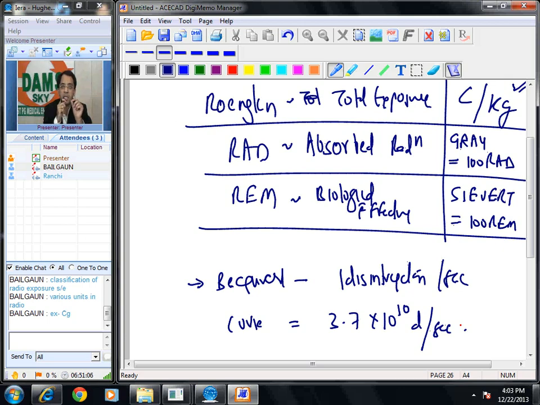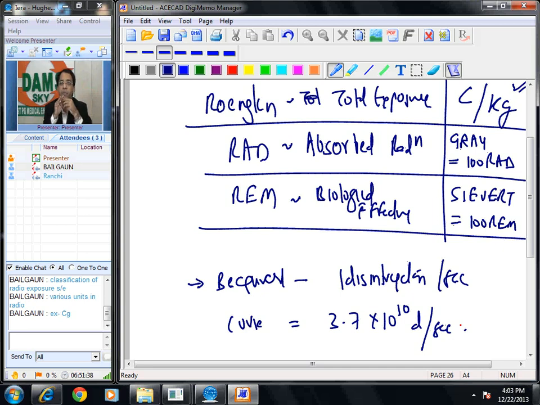Unit of radiation exposure. Total exposure is measured in Roentgen. What is the SI unit of radiation exposure? Please remember, coulomb per kilogram. Unit of absorbed radiation, rad. What is the SI unit? Gray. 1 gray is equal to 100 rads. Unit of biological effectiveness of radiation, rem. SI unit, sievert. 1 sievert is equal to 100 rem.